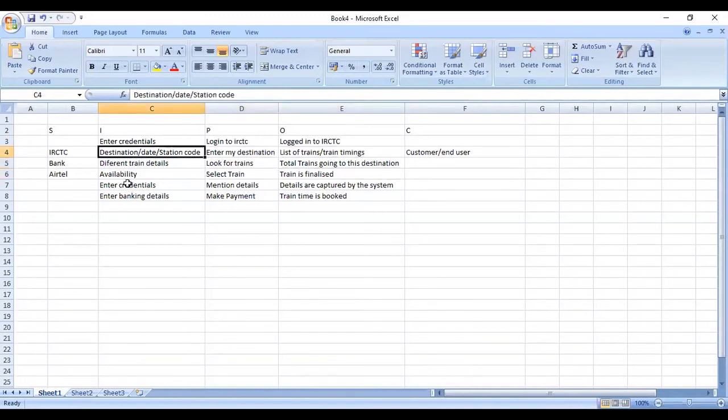So you see, availability could be one of the opportunities, later stage. You see, maybe entering credentials could be an opportunity. Maybe this is where the system goes slow. You see, when the details are being captured by the system, there also could be an opportunity. So SIPOC gives you a kind of potential opportunity or some kind of constraints that could be there. These are the work streams because this has given you certain activities that are being performed here. Okay, so this is one of the powerful tools.